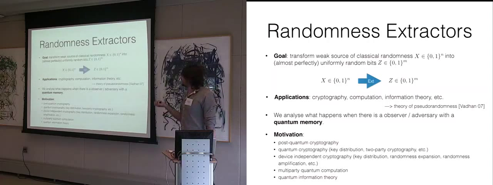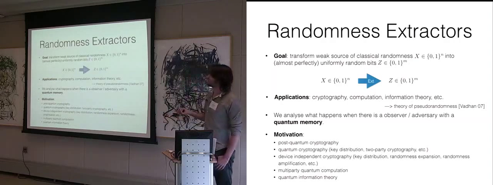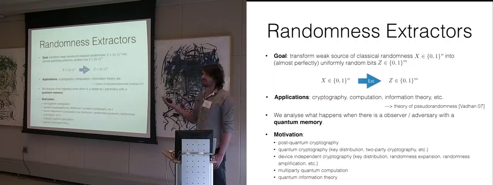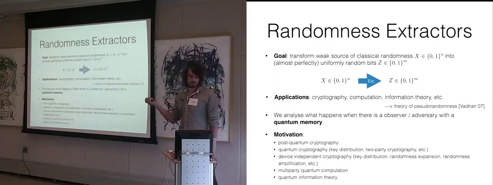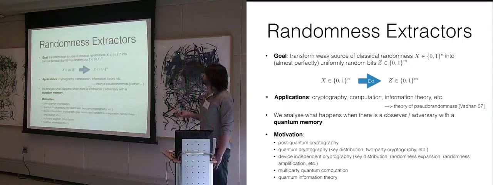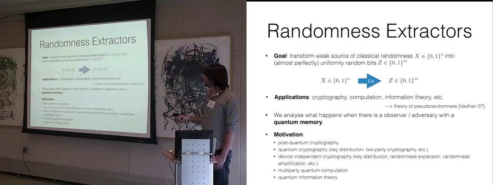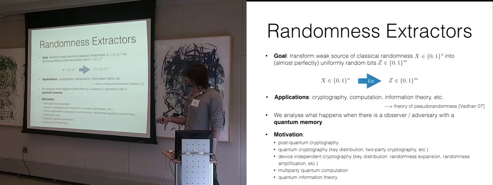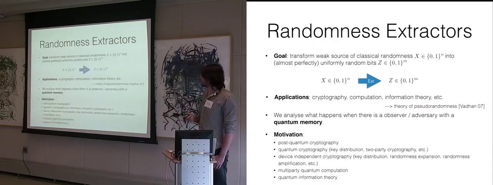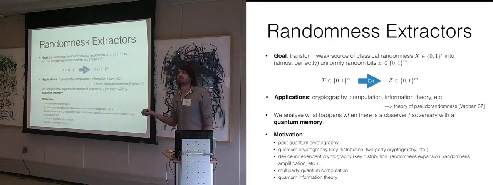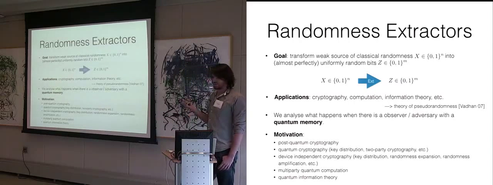This talk is about analyzing what happens if we add an observer, an adversary with a quantum memory. So what is a quantum adversary? It's just an adversary or an observer with a quantum memory. This is motivated by some possible applications: post-quantum cryptography, quantum cryptography, or device-independent cryptography. Also, maybe for applications in multi-party quantum computation or in quantum information theory.